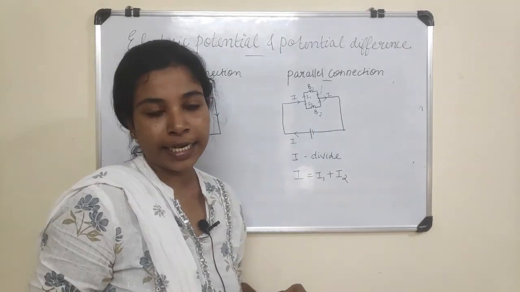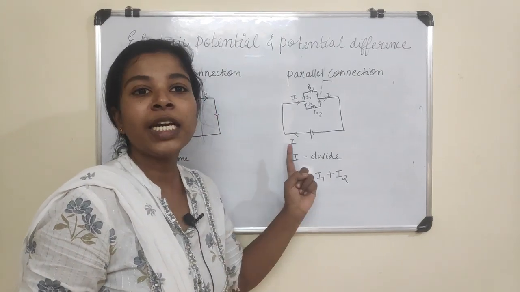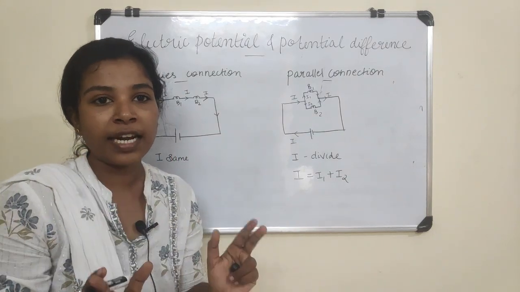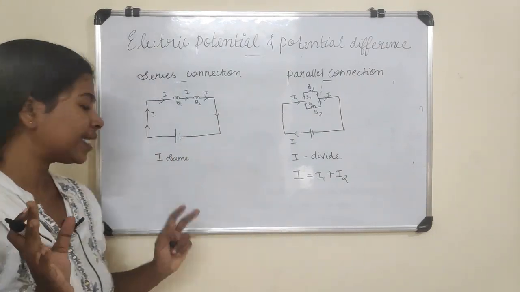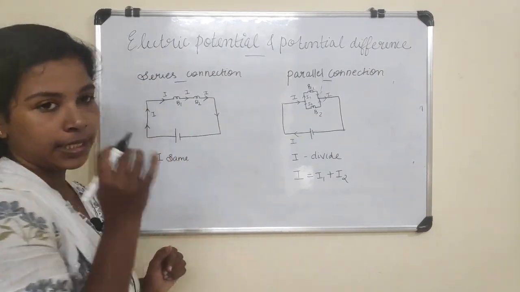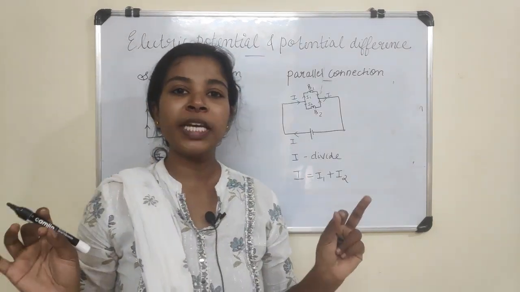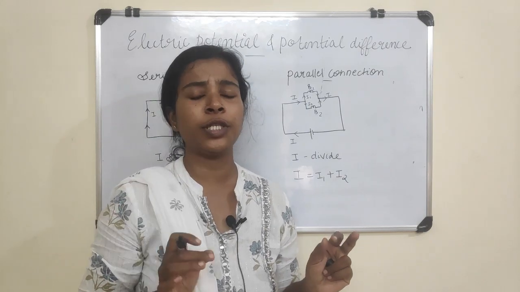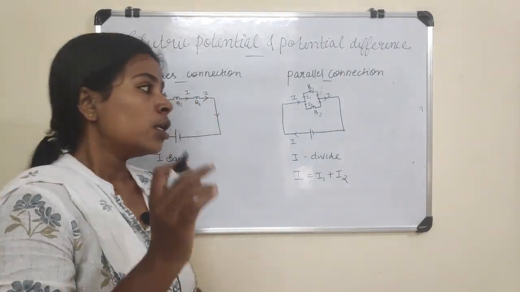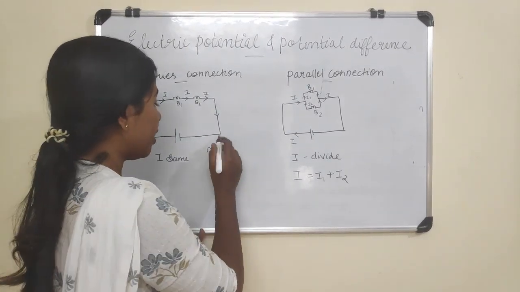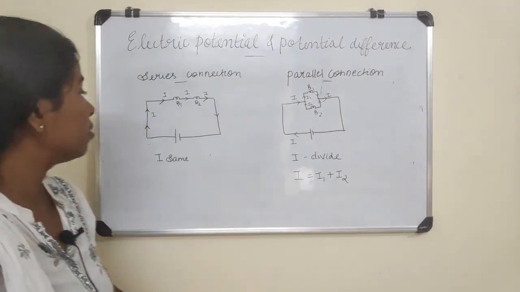So in a parallel connection, the current will be different. That is, it gets divided. But in a series connection, the current will be equal, the same in all the appliances. So what is the difference between an ammeter and voltmeter? You might get this question for your exam. Okay, I'll write on this page.